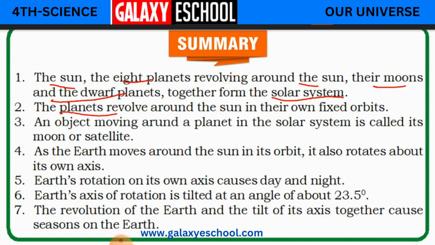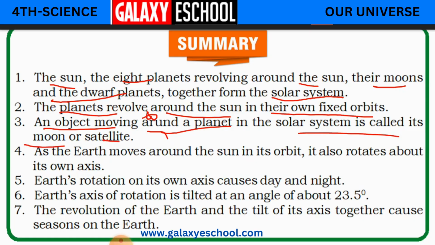And the planets revolve around the sun in their own fixed orbits, that is their fixed path. They travel around the sun in their own ways. And an object moving around, this is around spelling A-R-O-U-N-D, children. R is missing here. An object moving around a planet in the solar system is called its moon or satellite.